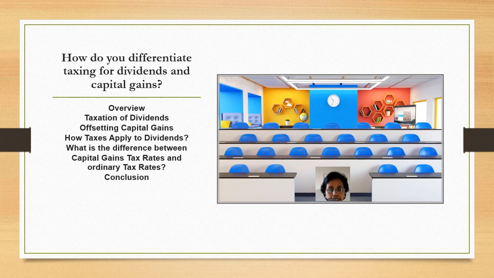Offsetting capital gains. Capital losses can be used to offset capital gains. Short-term losses can only offset short-term gains, while long-term losses offset long-term gains. If total losses exceed gains, up to $3,000 of the excess loss can be deducted against other income.